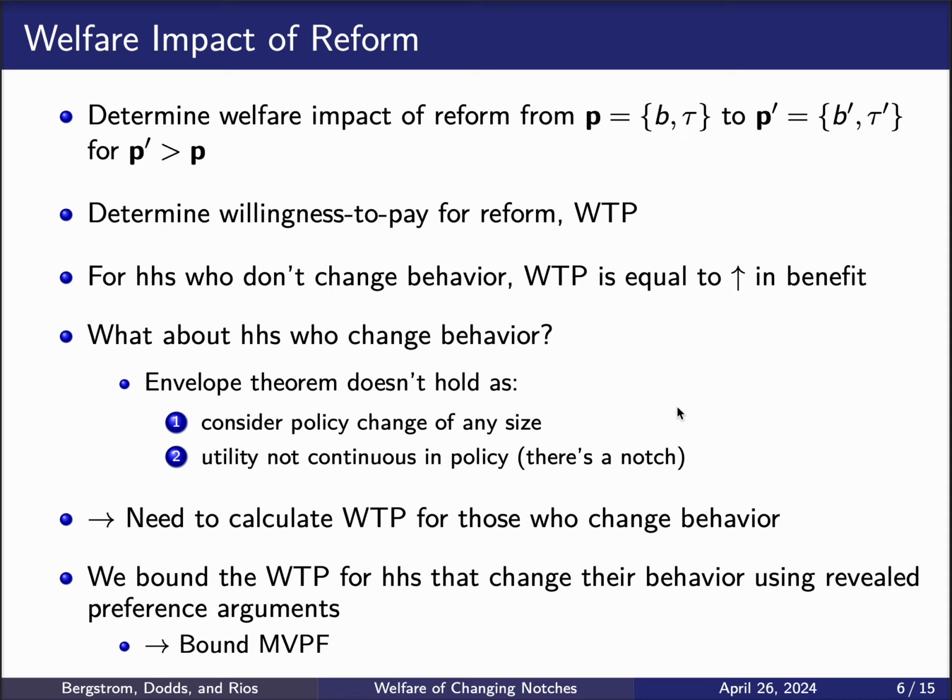To understand the welfare impact of the reform, we're going to consider reforms just like the one in the Bolsa Família, that changes the policy P from B and tau to P prime, which is equal to B prime and tau prime, for an increase in policy, right? For P prime greater than P. And we're going to determine the willingness to pay for the reform.